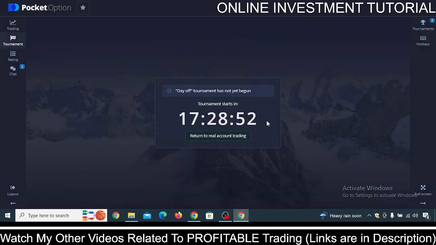Here you can see it starts after 17 hours, and you can start to make trades and win the tournament to win real funds.